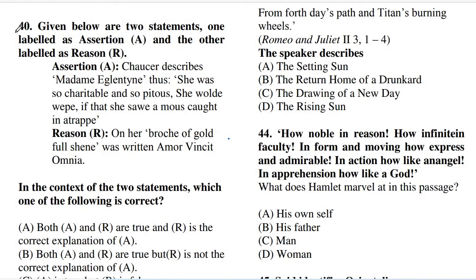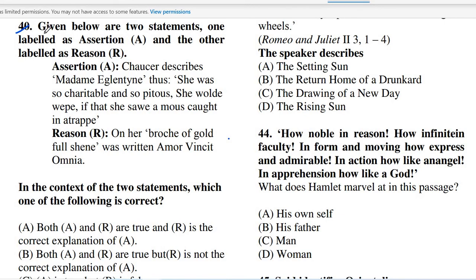Now here comes question number 40. Given below are two statements, one labeled as assertion A and the other labeled as reason R. The assertion says that Chaucer describes Madame Eglantine as so charitable and so piteous that she would weep if she saw a mouse caught in a trap. And the reason says that on her brooch of gold was written Amor vincit omnia.